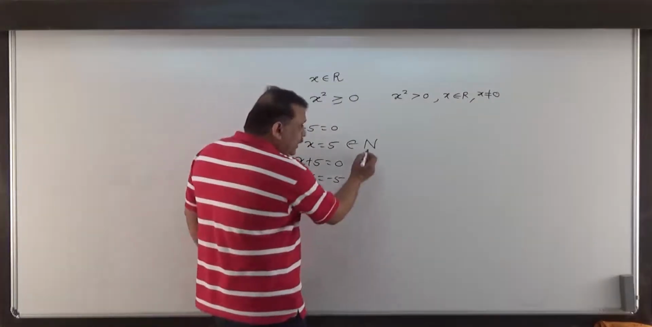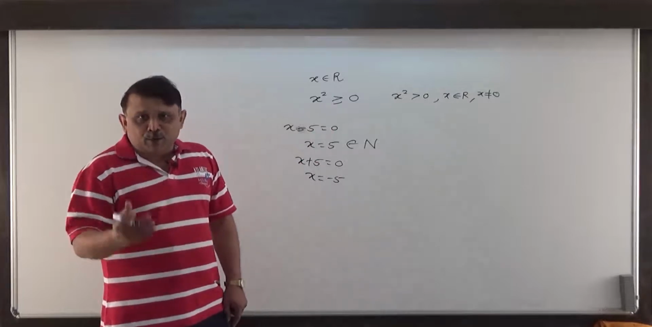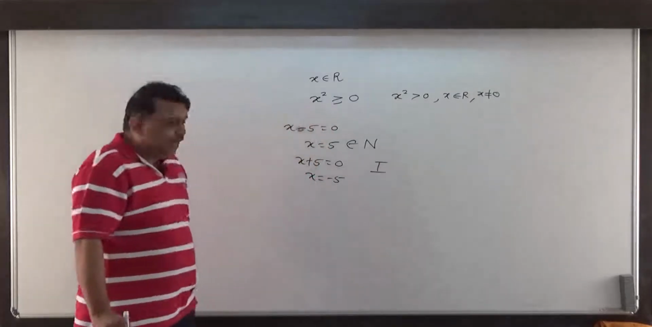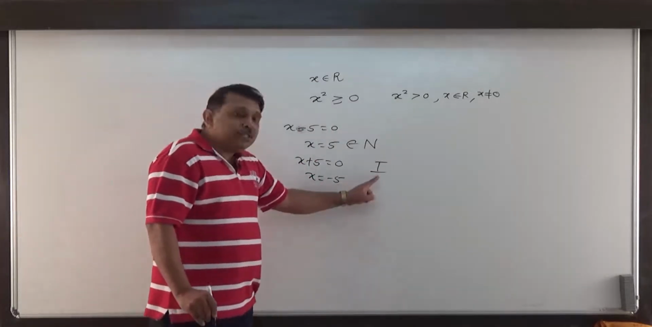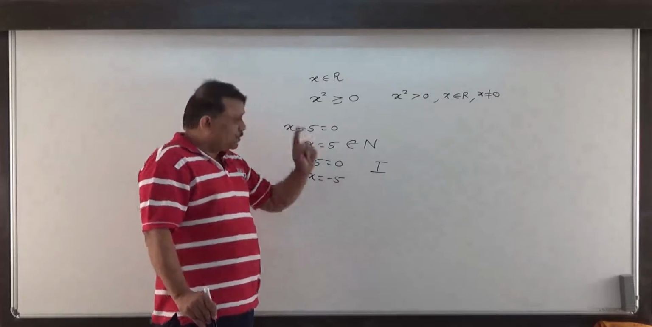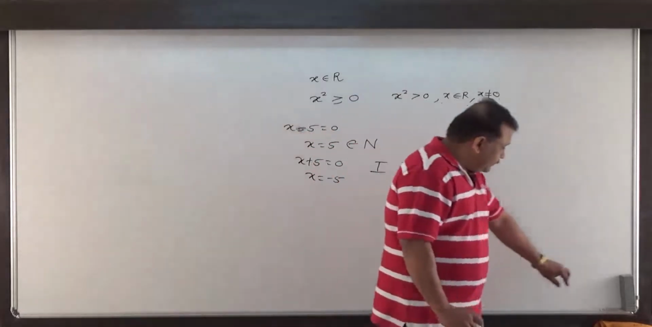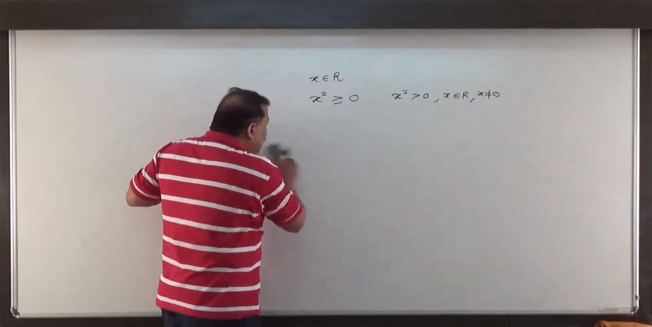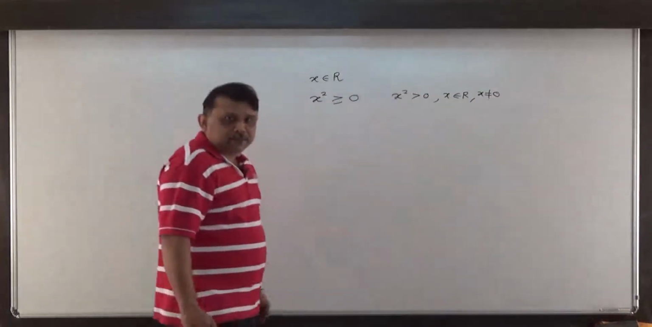So if I extend this to the set of integers, including positive and negative and 0, that is the set of integers denoted by what? I. So there exists a solution to this equation in the set of integers. By understanding this, we will try to understand the concept of the complex numbers.